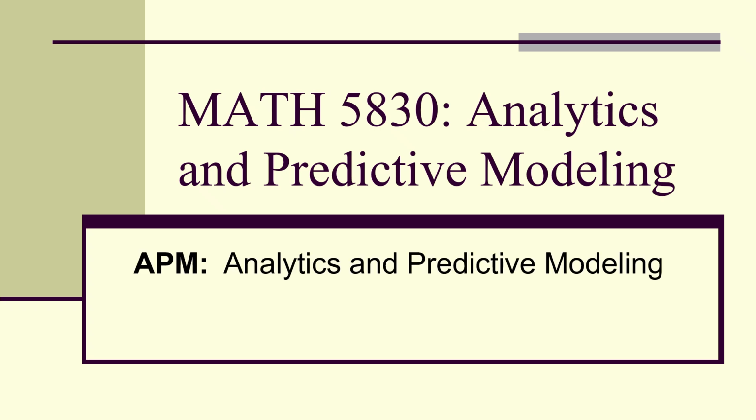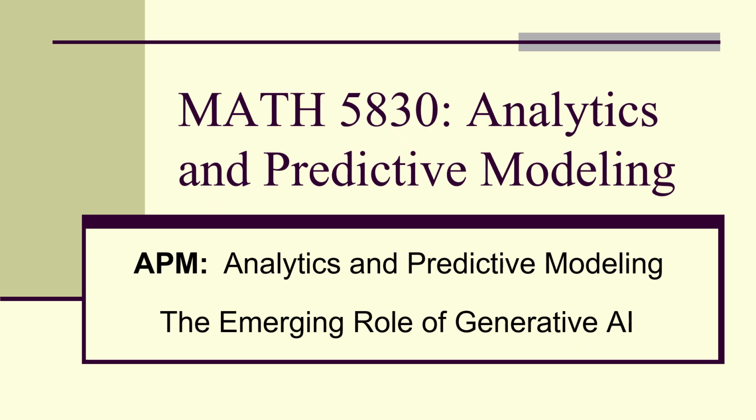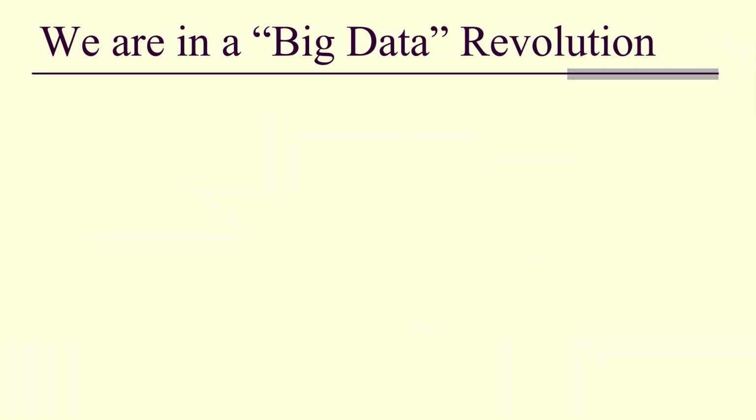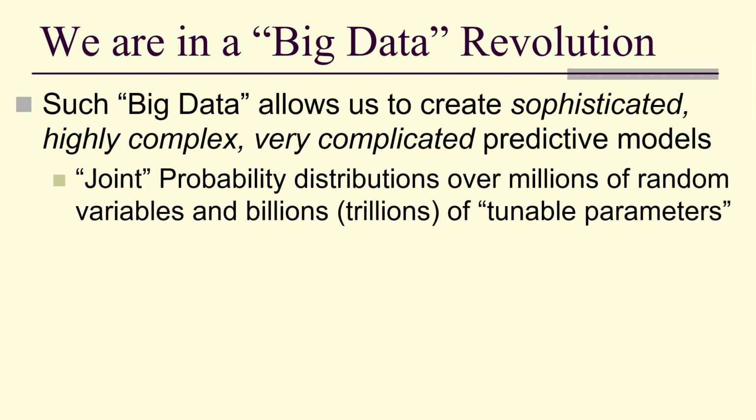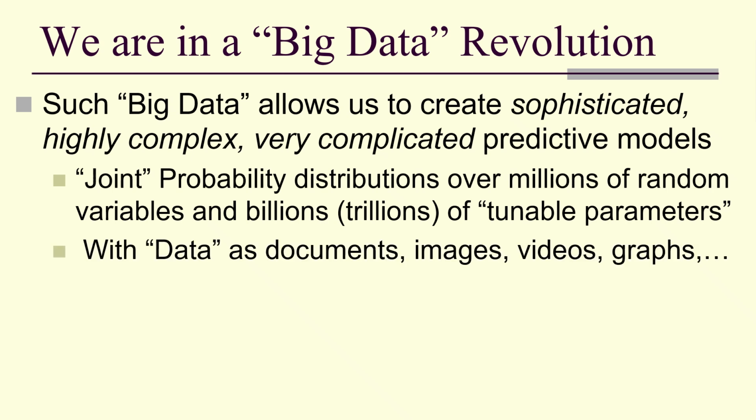So APM stands for Analytics and Predictive Modeling, and this is a video on the emerging role of generative AI. We're in a big data revolution. Big data allows us to create sophisticated, highly complex, very complicated predictive models: joint probability distributions over millions of random variables and billions or even trillions of tunable parameters.